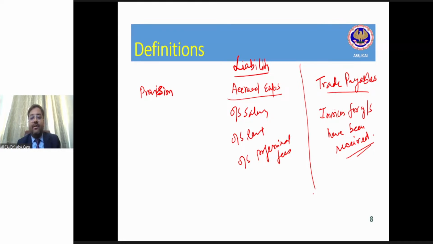Smith is saying provision, Koshiki is saying accrued expenses. Viraj, what is your view? Rashmi, what is your view? Pooja, Manoj, what is your view? Salendra is saying provision.